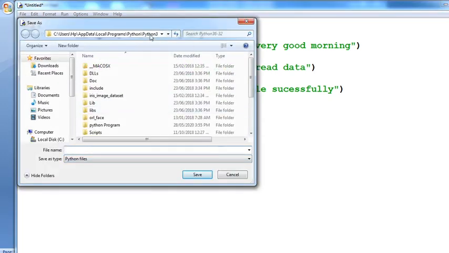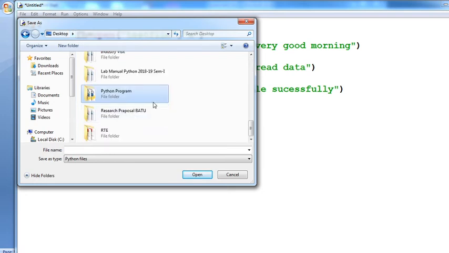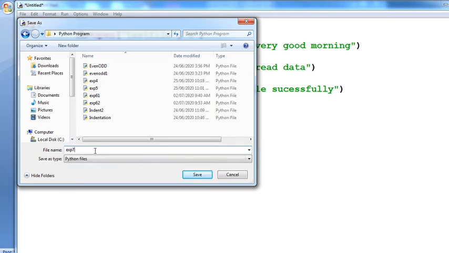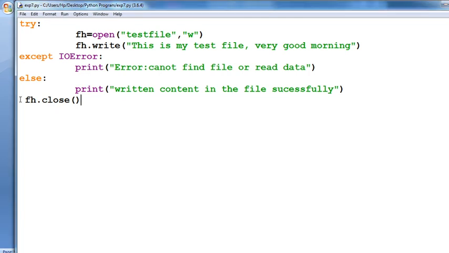Again go to our user directory, that is the desktop, where the Python programs are available. Open that, extend number 7, and you are assigning the name to save it. Match the indentation levels, this is an indentation that needs to be fh here.